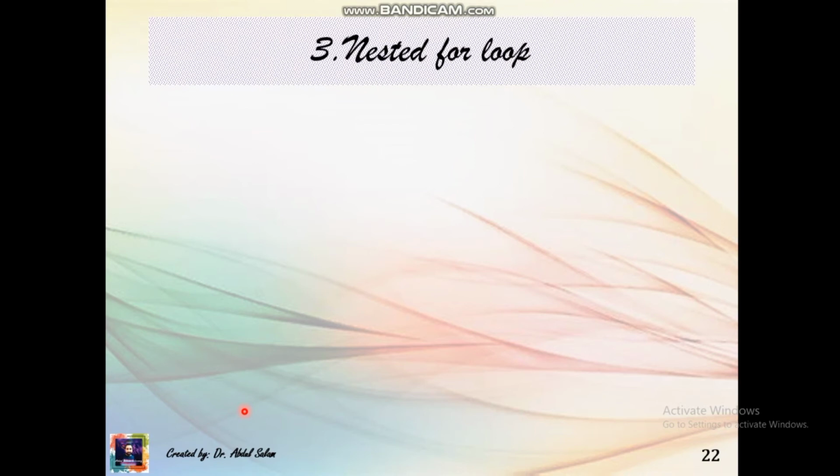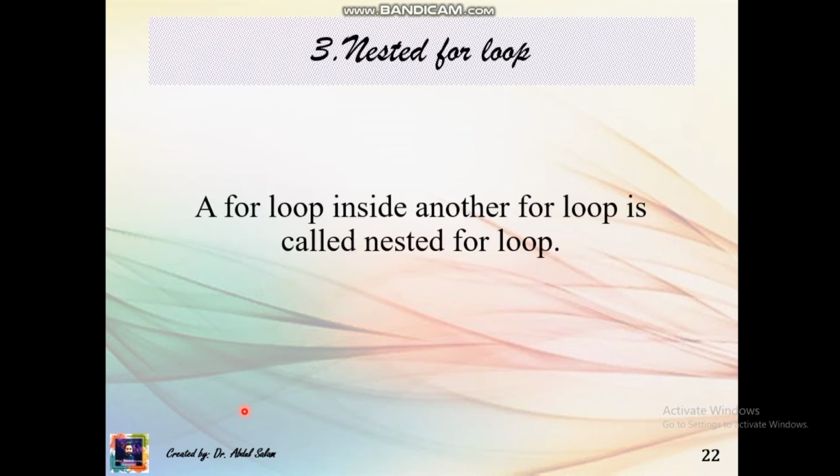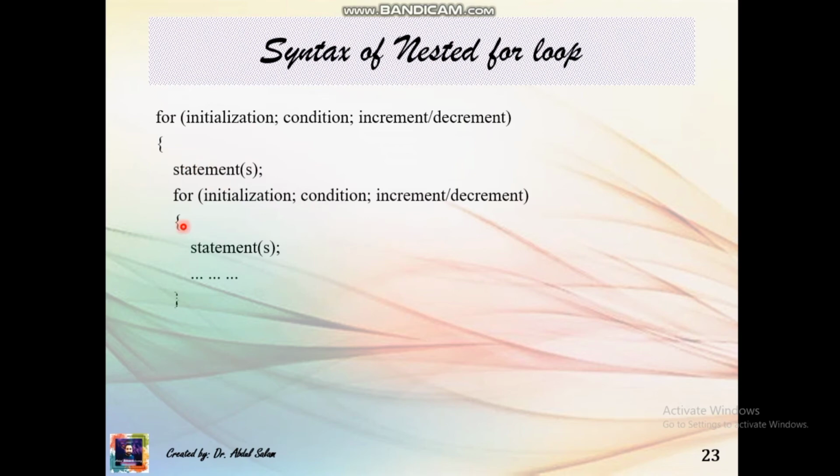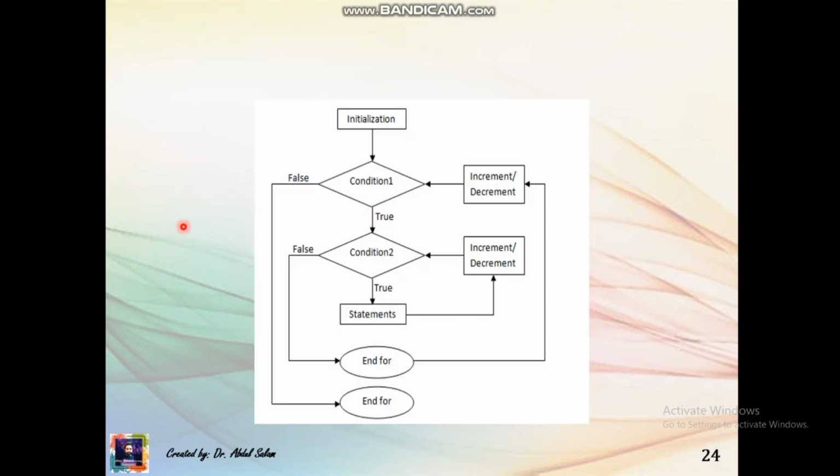Next we have nested for loop. As we studied at the start of this presentation, the nested for loop is the most commonly used nested loop. A for loop inside the body of another for loop is called a nested for loop. The syntax of writing it is: initialization, condition, increment or decrement, write a statement, write another for loop inside the for loop, write the second statement, and end.